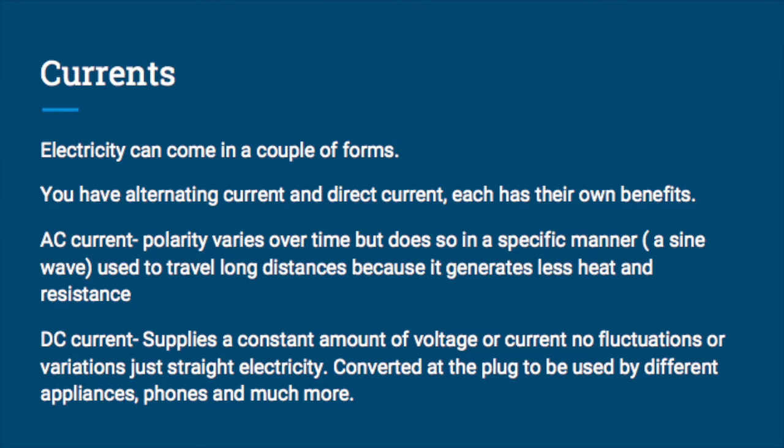DC current. Supplies a constant amount of voltage or current, no fluctuations or variations, just straight electricity. Converted at the plug to be used by different appliances, phones, and much more.